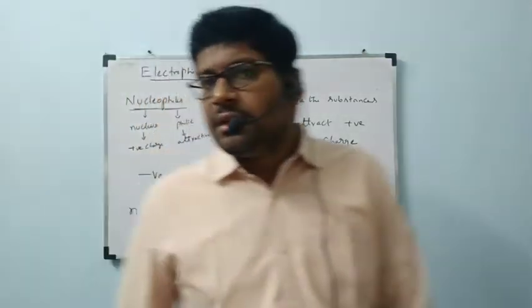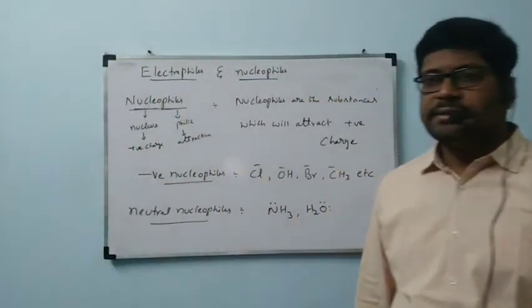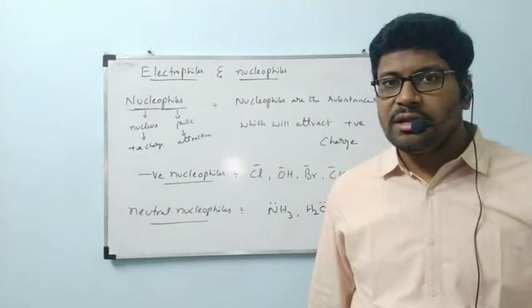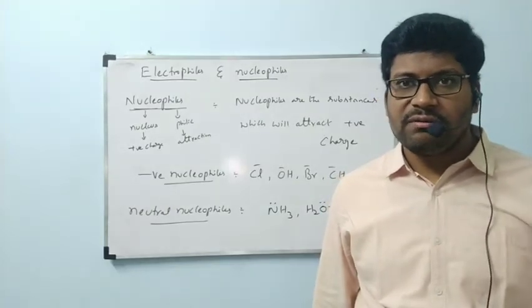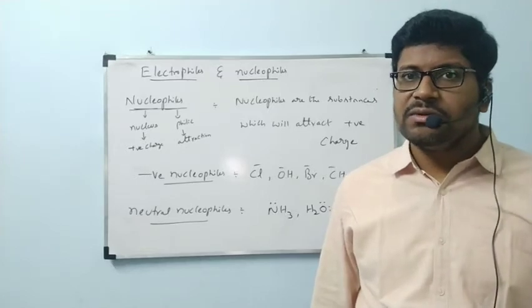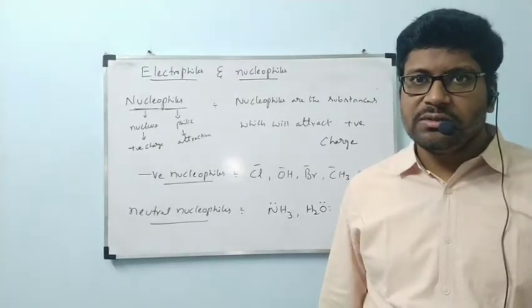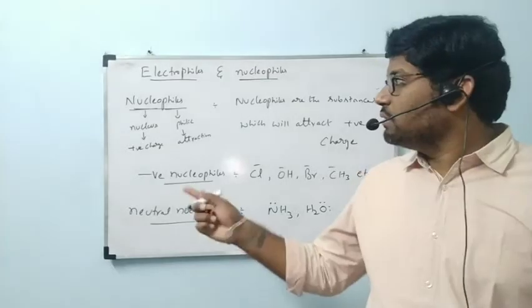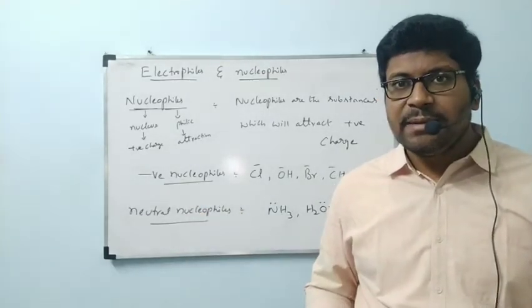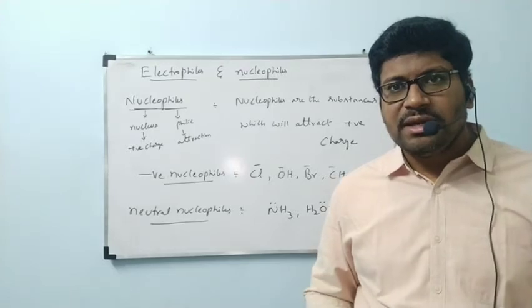Like this, substances are divided into two types, electrophiles and nucleophiles. The substances which will attract the negative charge are called electrophiles. The substances which will attract the positive charge are called nucleophiles. Exclusively positive charge, the nucleus, we cannot say. Na plus contains positive charge.